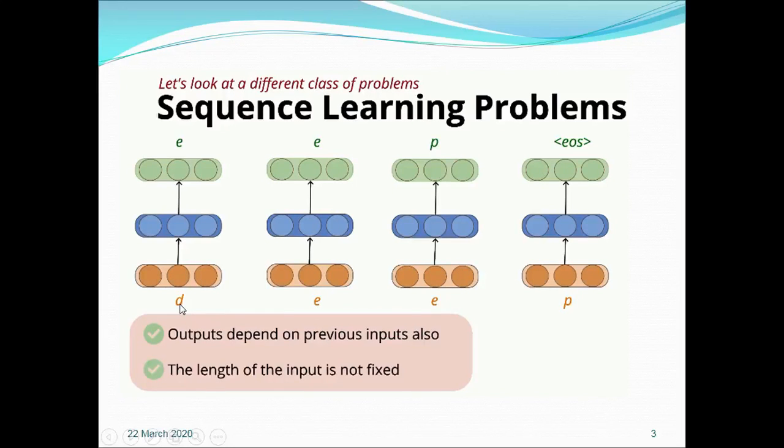Here the length of the word is 4 because your word is deep. Suppose your input is college, then the length of the word is 7. So in sequence learning problems, the output depends on the previous input, and the length of the input is not fixed.